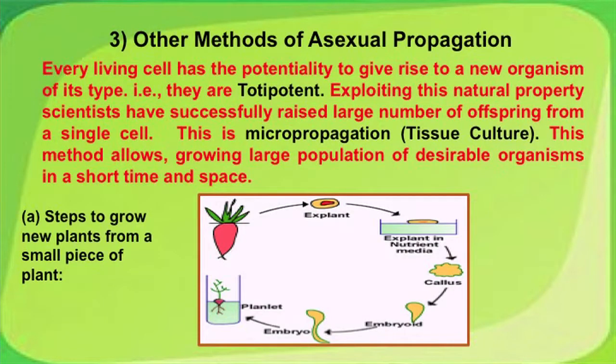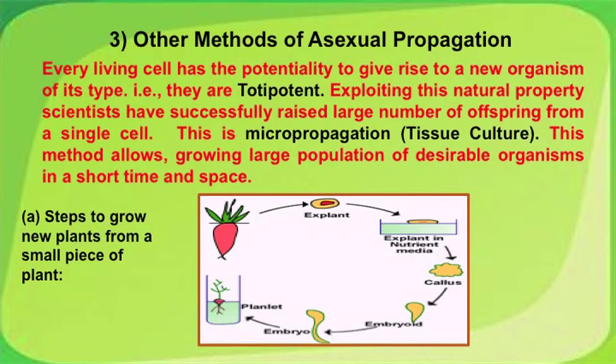Other methods of asexual reproductive propagation exploit the natural ability of plant cells to grow new organisms. Every living cell has the potentiality to give rise to new organisms of its own type, that is, they are totipotent, totally potential to give rise to another organism.